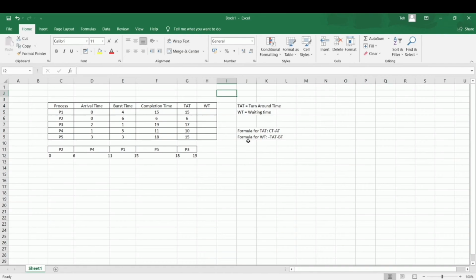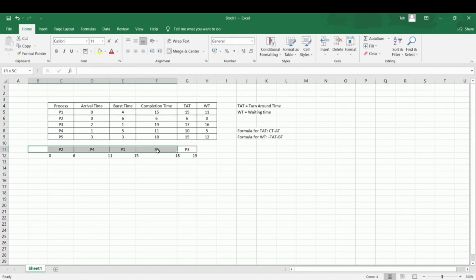Waiting time. The formula for calculating waiting time is turnaround time minus burst time. So this one is 11. This one is 0. This one is 16. This one is 5. And this one is 12. So that's all for the calculation.